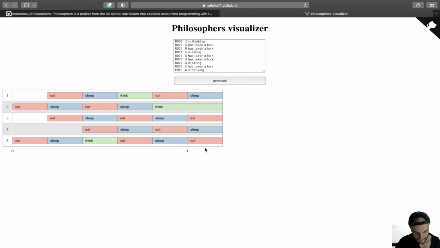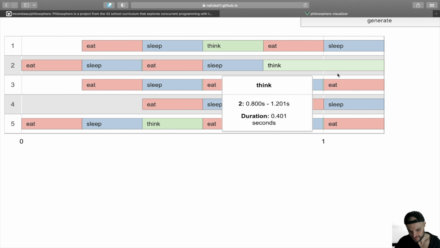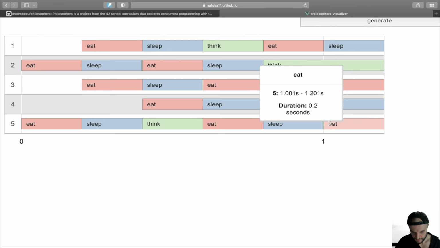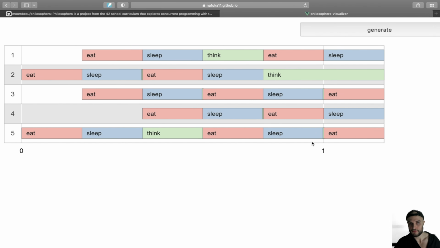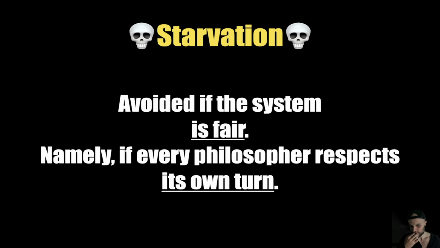Now you see the problem. We have one philosopher that is thinking for too long, and we have a philosopher that is not thinking at all. We have some philosophers that are just eating straight off the thinking phase. So I want more control over thinking. I want the system to be more fair. As you can see, for odd philosophers, we have this system which is not fair. Not fair means that not every philosopher is going to respect its own turn.